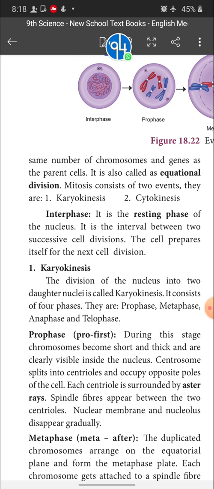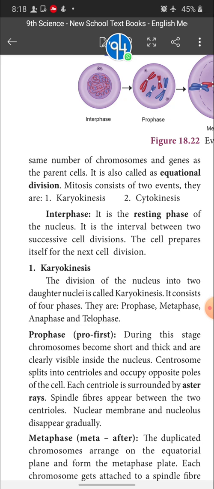Okay, how is it possible? The parent cell has only 46 chromosomes and a certain number of cell organelles present in it. Then how is it possible to give an equal 46 and all the cell organelles like the parent cell to each daughter cell? For that, interphase gives the answer. During interphase, before the diploid cell enters into mitotic cell division, it prepares itself for cell division.